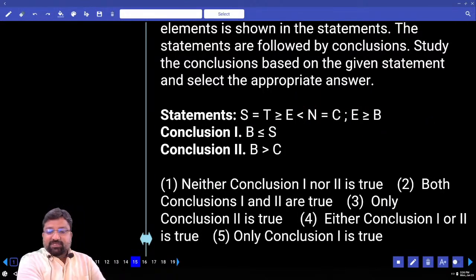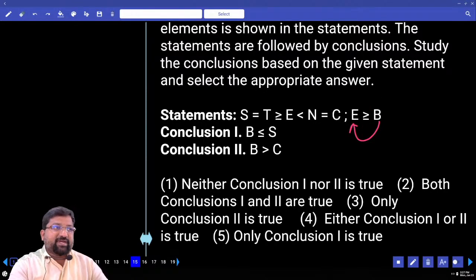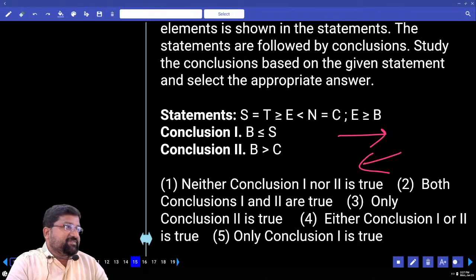15th. Two different statements. B to S. B less than or equal to S. B less than or equal to S. Should reverse. The same efficiency you show in identifying the symbol from left to right, you should show the same efficiency in identifying the symbol from right to left. E greater than or equal to B, reverse it: B less than or equal to E. The speed at which you identify from left to right, you must identify from right to left just as fast.